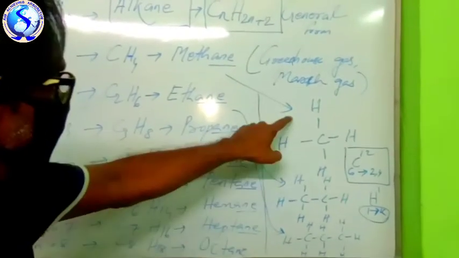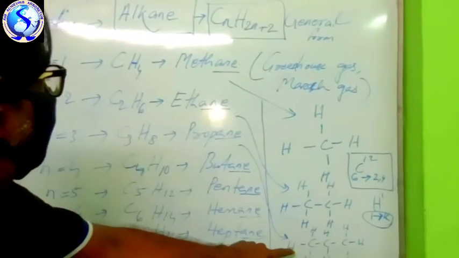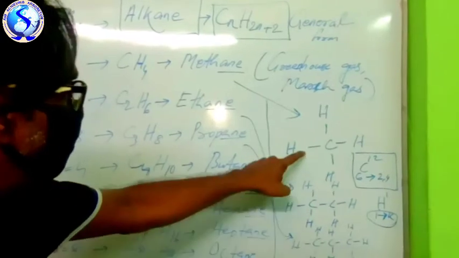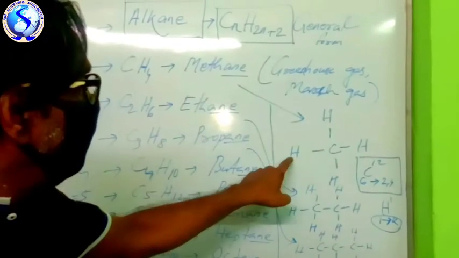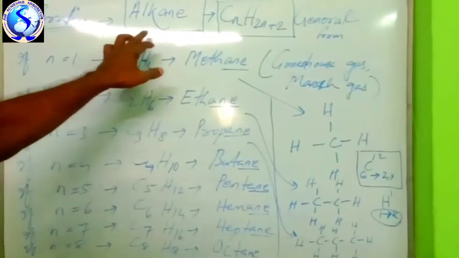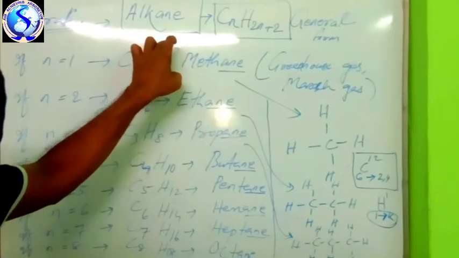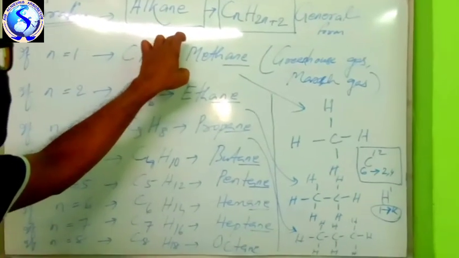And these are the structure of methane, the structure of ethane, and the structure of propane. Each compound of carbon and hydrogen contains single covalent bonds. Therefore, alkane belongs to saturated hydrocarbon, which contains only single covalent bonds with hydrogen. Okay, let us go to the next one.